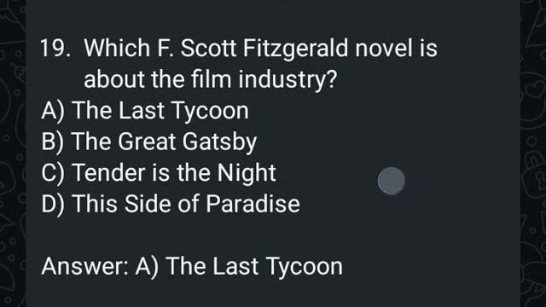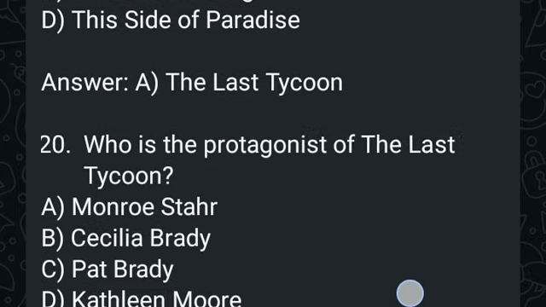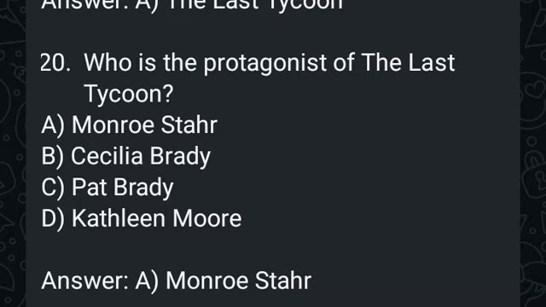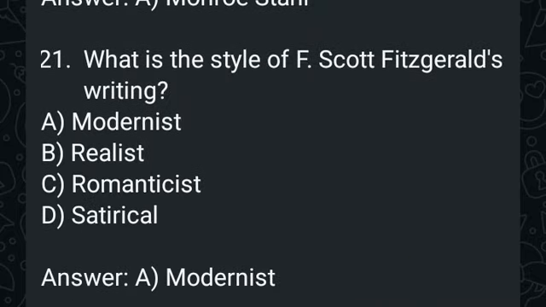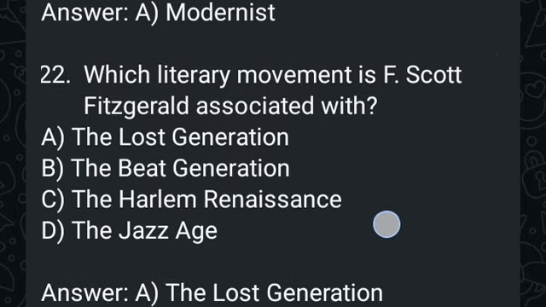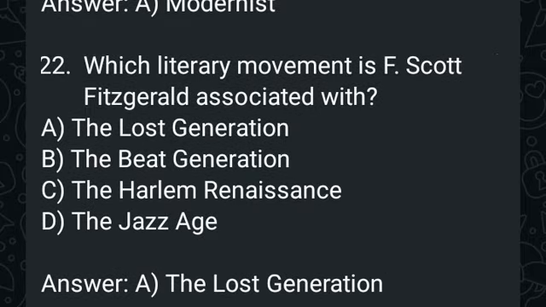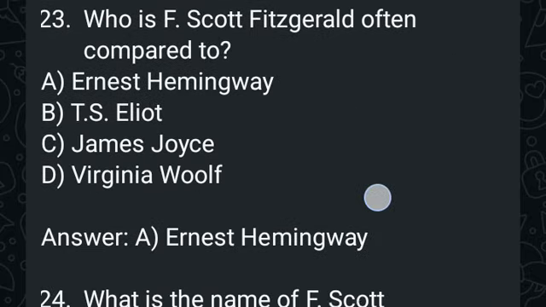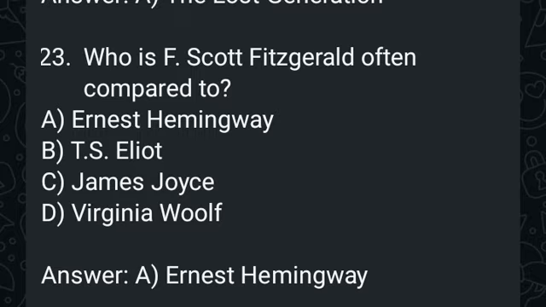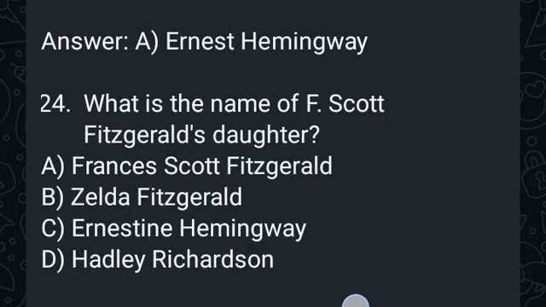Which F. Scott Fitzgerald novel is about the film industry? I mentioned The Last Tycoon. Who is the protagonist of The Last Tycoon? Monroe, like I mentioned. What is the style of F. Scott Fitzgerald's writing? He is a modernist writer or novelist. Which literary movement is F. Scott Fitzgerald associated with? He is associated with the Lost Generation. Who is F. Scott Fitzgerald often compared to? He is compared with Ernest Hemingway, another American writer.